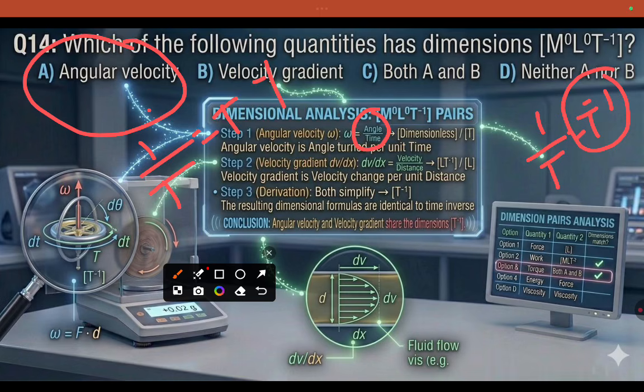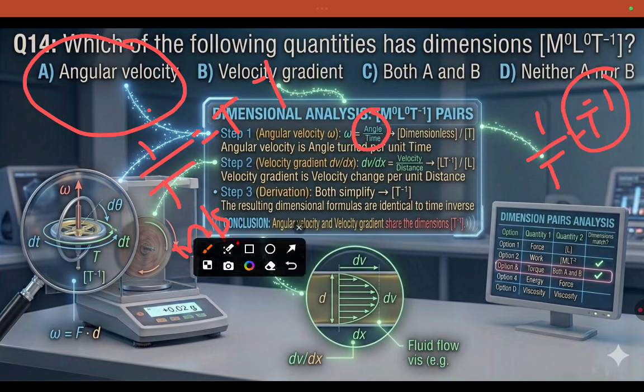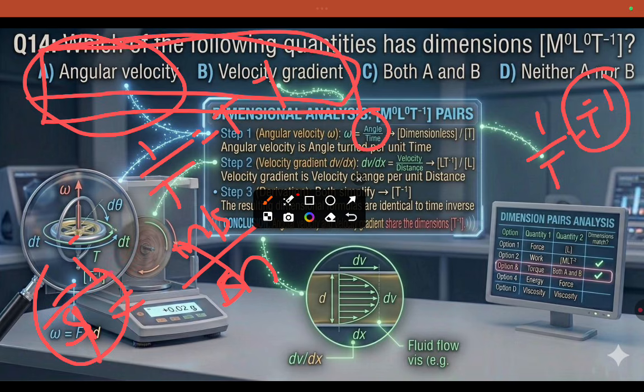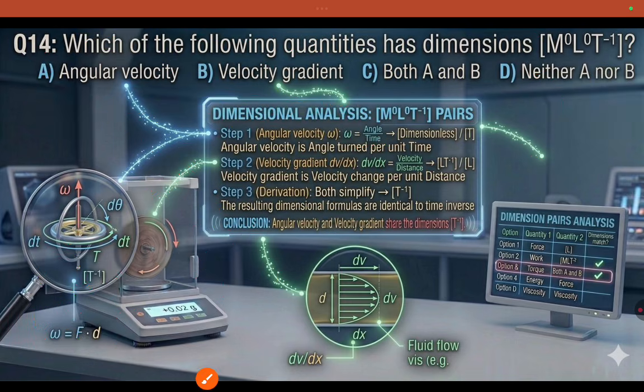And velocity gradient is dv by dx, meter per second divided by meter, so it is also t to the power minus 1. So the answer is angular velocity and velocity gradient. Both have the dimension M naught L naught T to the power minus 1. Recheck once again, don't worry.